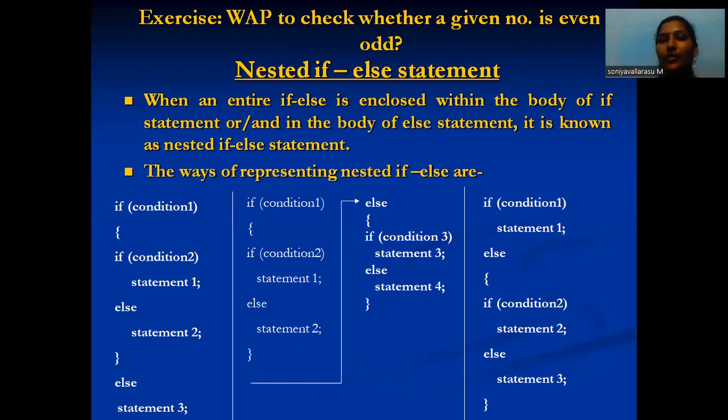Okay, right? So first one is if condition 1, and inside it if condition 2. Condition 2 is a sub block of statement 1 and statement 2. So this is our condition 2 block, and the condition 1 block is the else part.